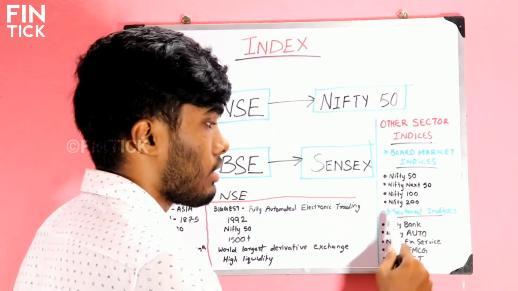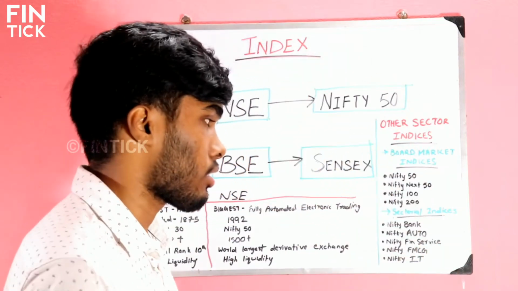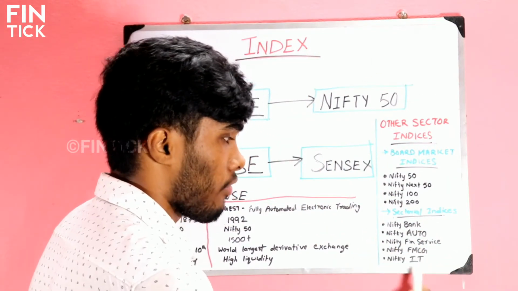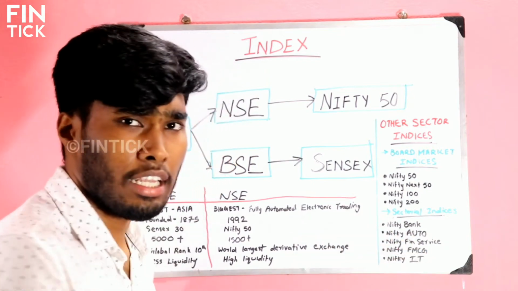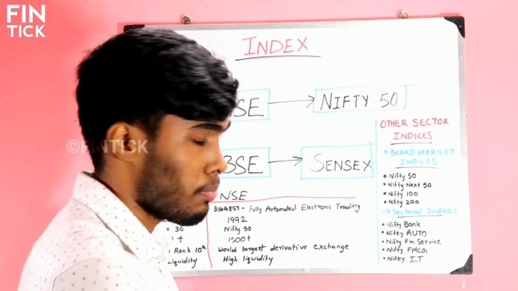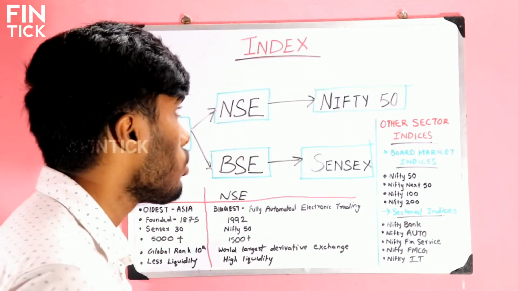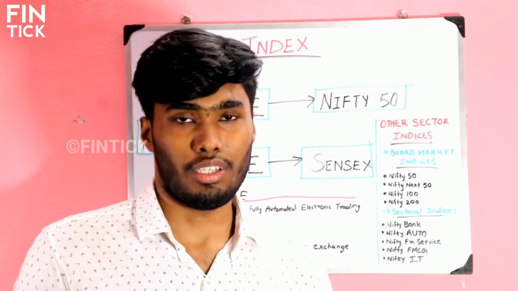And also there is Nifty Auto. It tracks the overall performance of the auto sector stocks. And there are Nifty Financial Services, Nifty FMCG, Nifty IT, Nifty Services, Nifty Pharma. There are many sectors. Actually, I have no space here. That's why I have not written them here. Don't mind that. So this is what an index means.